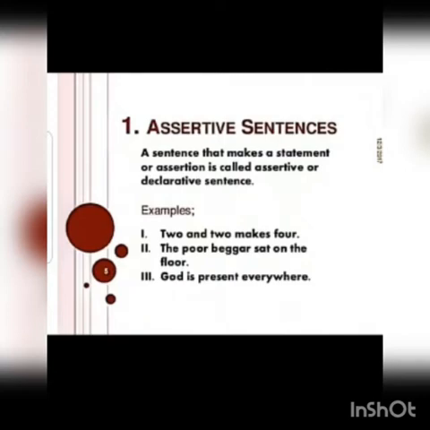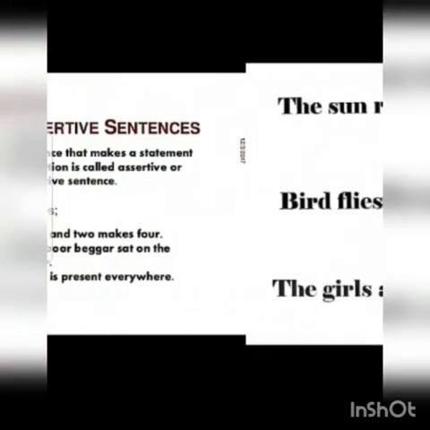For example, 2 and 2 makes 4. That is a statement, okay? 2 and 2 will always make 4. It will not make 5. So that's a sentence, a statement. That's true. The poor beggar sat on the floor. God is present everywhere. That's a universal truth. It's a statement. We'll read a few more examples.